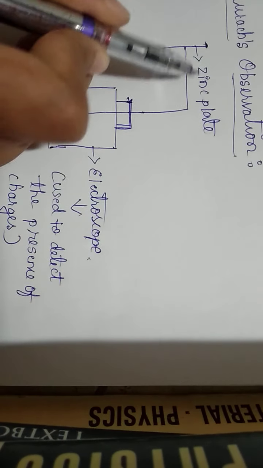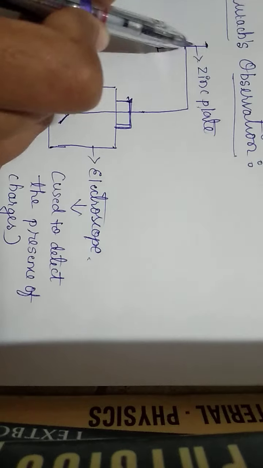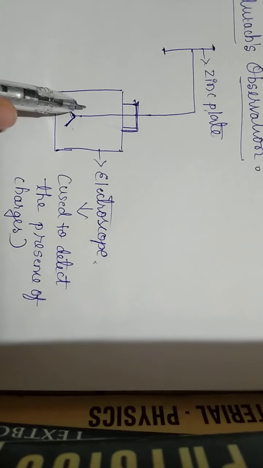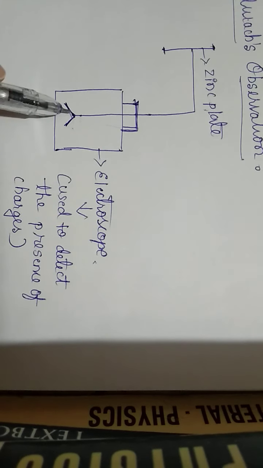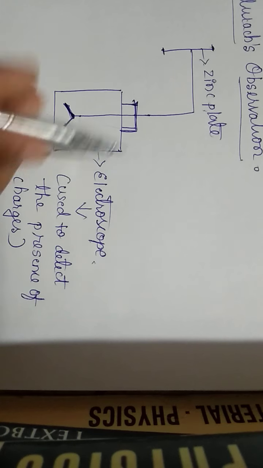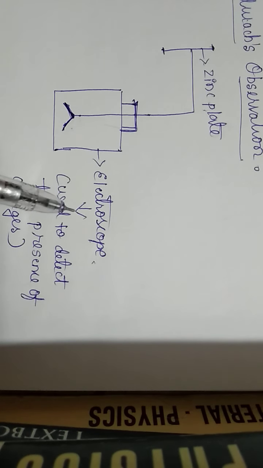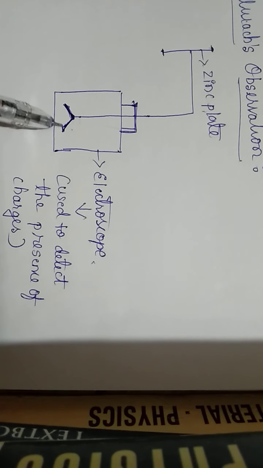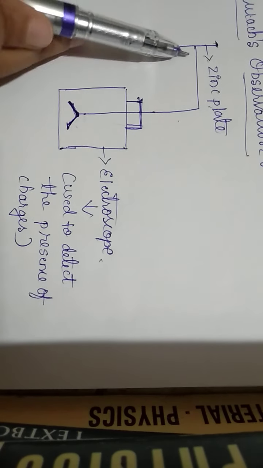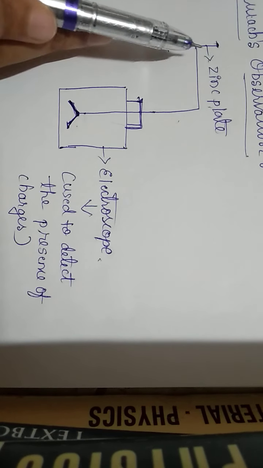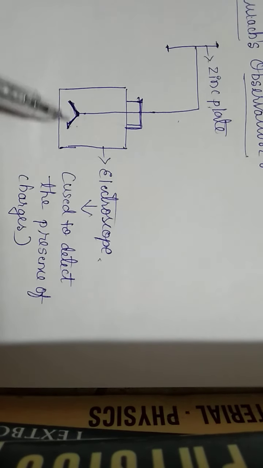And zinc is the metallic plate. He connected that metallic plate to the electroscope. How do we detect the presence of charges? By the divergence of these leaves. For example, if we consider this as a gold leaf electroscope, there will be divergence in these gold leaves whenever there is a presence of charges on the plate.